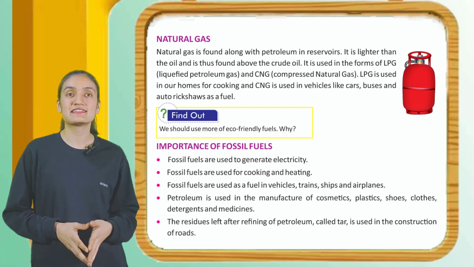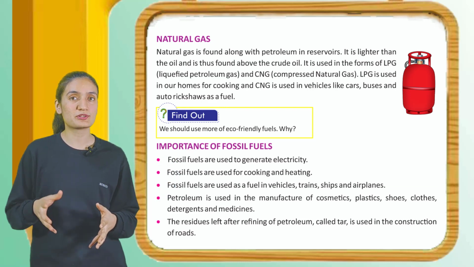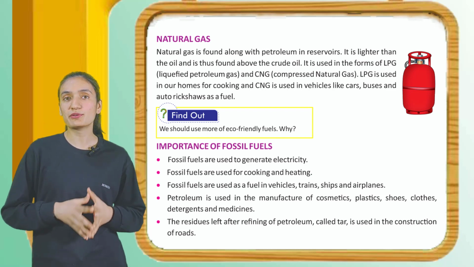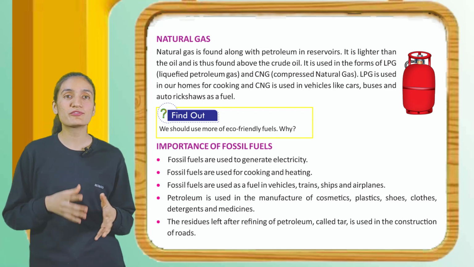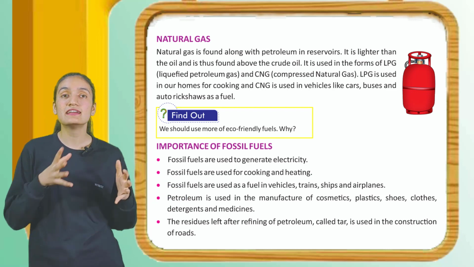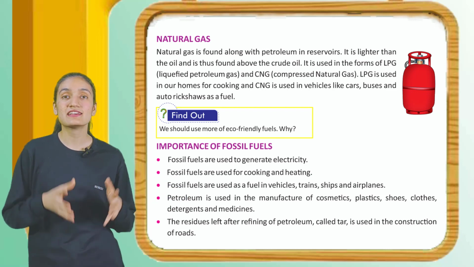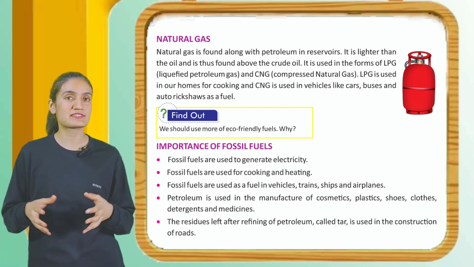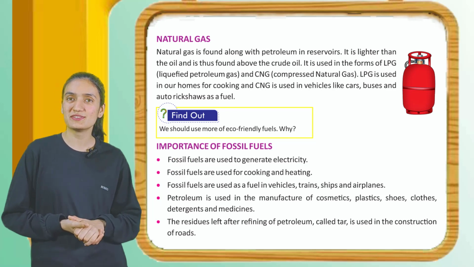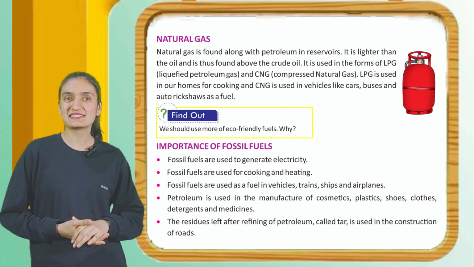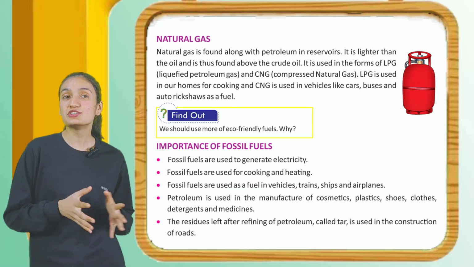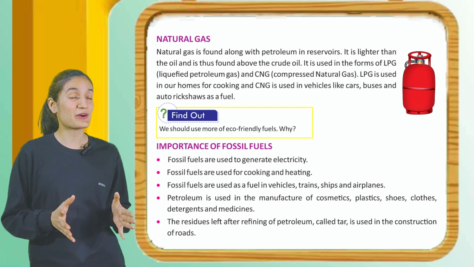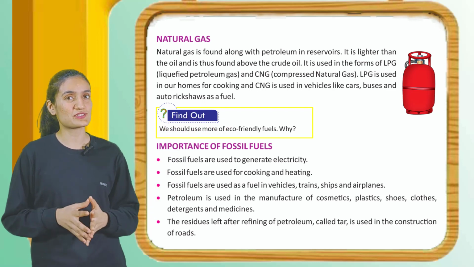Now natural gas. Natural gas is found along with petroleum in reservoirs. It is lighter than the oil and is thus found above the crude oil. It is used in the form of LPG, liquefied petroleum gas, and CNG, compressed natural gas. LPG is used in our homes for cooking and CNG is used in vehicles like cars, buses and auto rickshaws as a fuel. You can see an LPG cylinder. Now kids, find out why we should use more eco-friendly fuels.